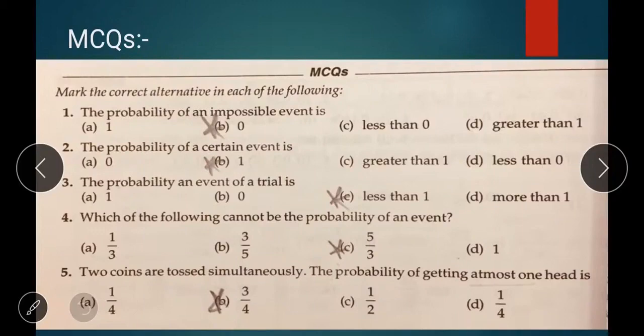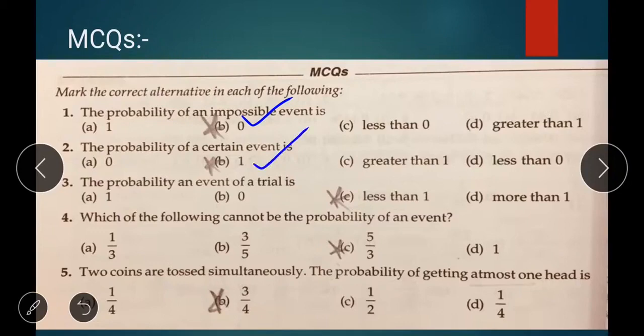Some important one-word questions. These questions will be asked in your exam. So please listen carefully. Mark the correct alternative in each of the following. The probability of an impossible event is, students listen, impossible event, that means nothing. So 0 is the answer. Then the probability of a certain event is, certain event, that means sure event. So 1 is the answer.